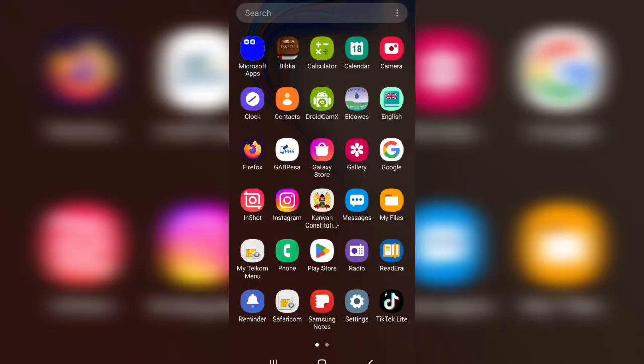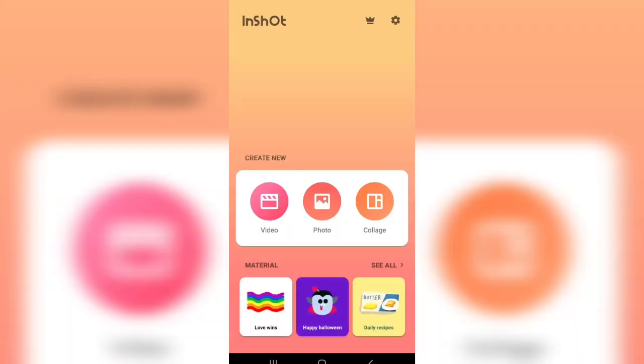In this video I want to show you how to edit your videos on your phone using Inshot. Let's delve right into it. If you are using an Android phone, you have to go to Play Store and download it. I've already downloaded the app. It's known as Inshot. I have to click on it. It opens up. So this is the free version of Inshot that I'm using.